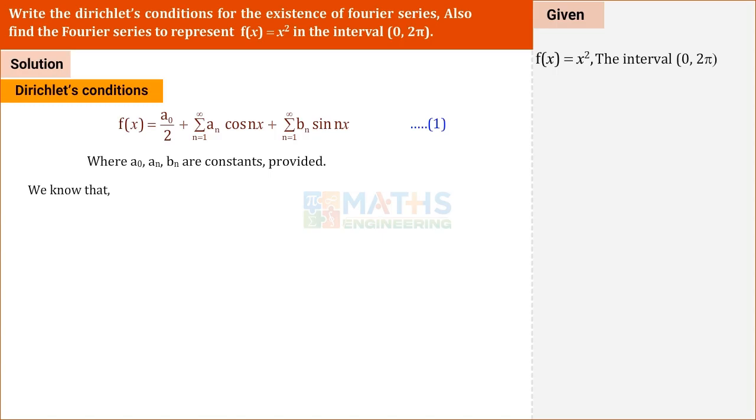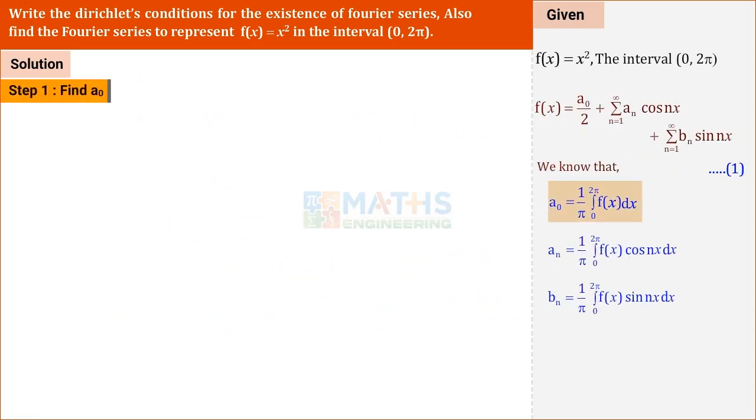Here a0, an, bn are constants defined as a0 is equal to 1 by pi integral 0 to 2 pi f of x dx. An is equal to 1 by pi integral 0 to 2 pi f of x cos nx dx. Bn is equal to 1 by pi integral 0 to 2 pi f of x sin nx dx. Now we are going to find the values of a0, an, bn. We first find a0. You start with the formula of a0.